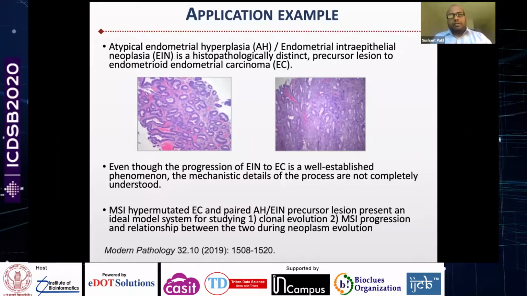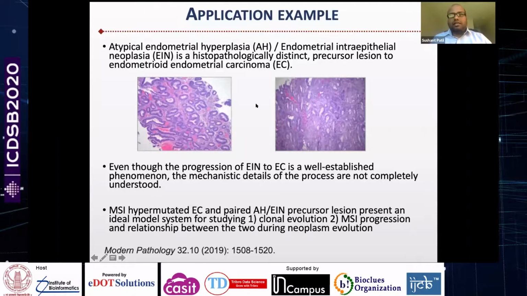A typical endometrial hyperplasia and endometrial intraepithelial neoplasia, AH or EIN, is a histopathologically distinct precursor to the endometrial carcinoma. So EIN is basically precursor of EC, and EIN gradually progresses to EC. Even though that is well known, the mechanistic details of this tumorigenesis process are not clear.